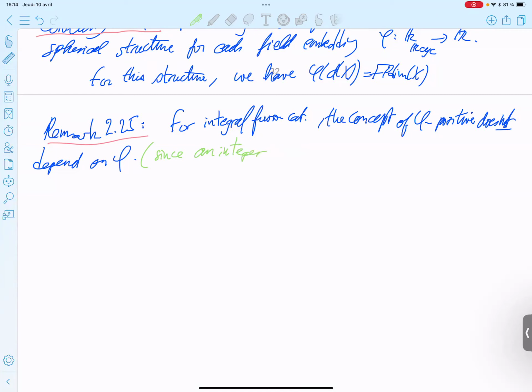An integer is always invariant by Galois automorphisms.